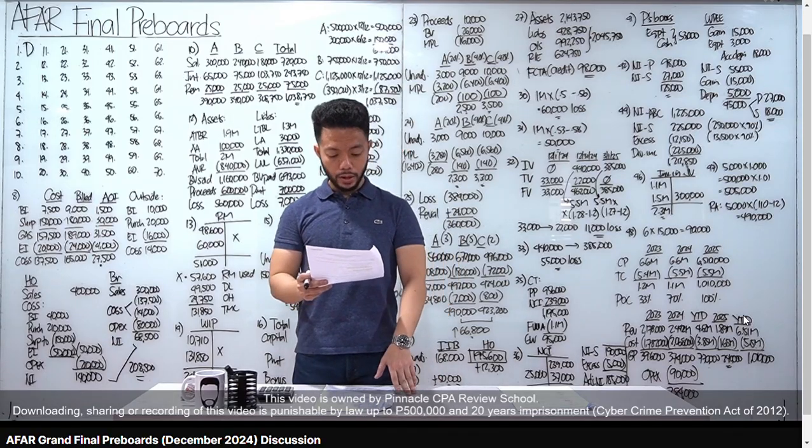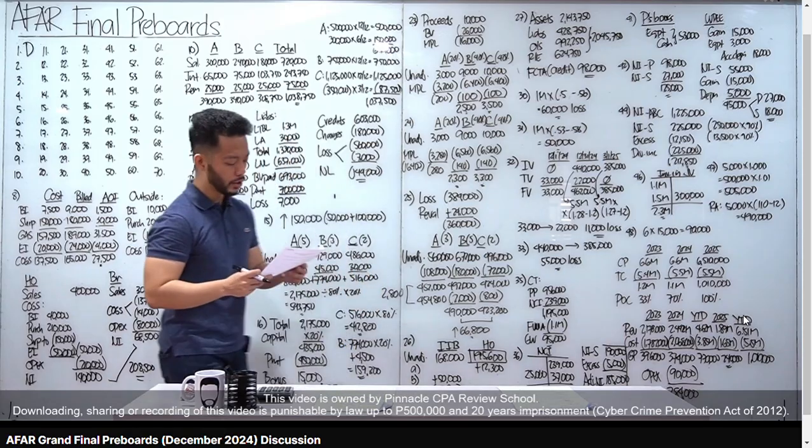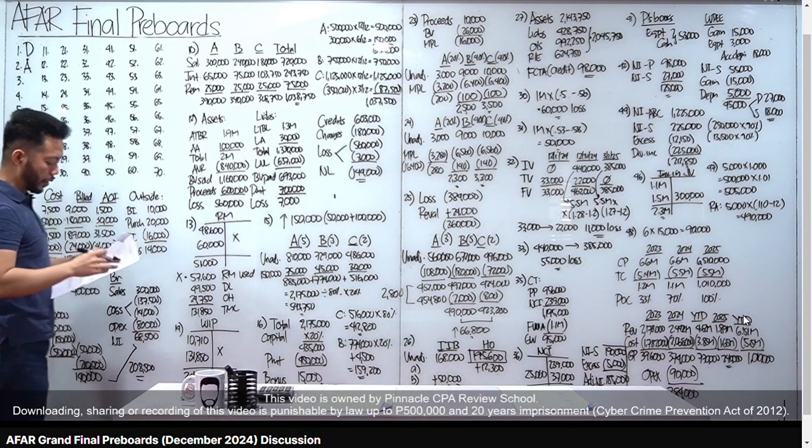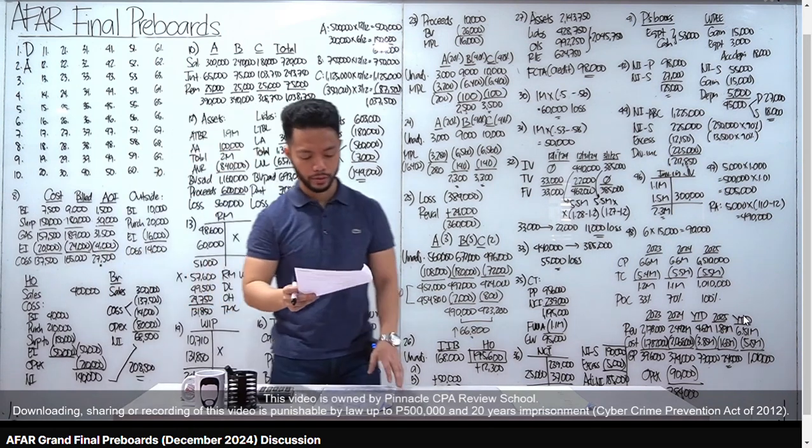Number 2, salaries to partners typically should be, letter A, a device for sharing net income. We know yung salaries, ginagamit natin yan as a tool in allocating profits and losses to partners.